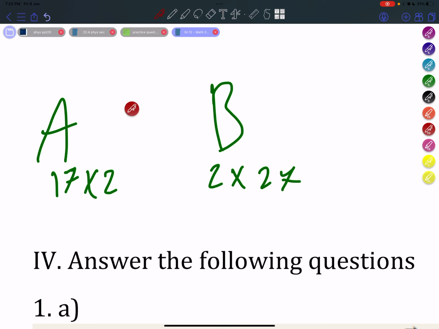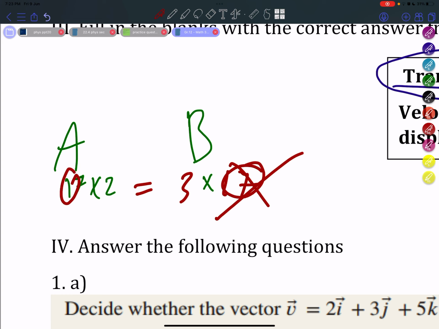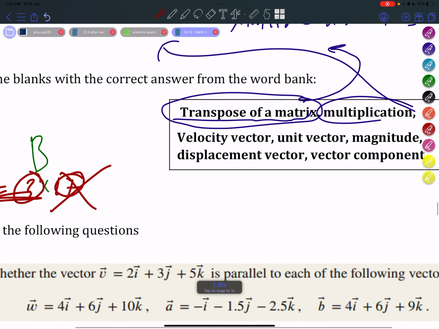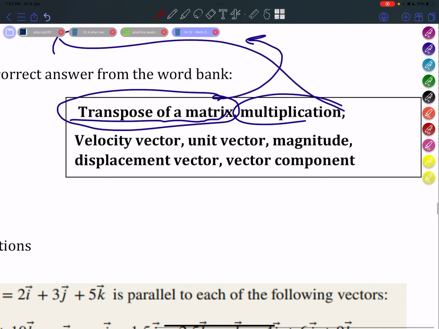Yes, you can, because here, number of columns equals number of rows. If these two numbers beside each other equal each other, so 2 equals 2, then yes, you can multiply them. But if they are not equal, so let's say one of them is 3, even if this is 17, this does not work. These two numbers beside each other shall equal each other for it to be conformable. So this is multiplication between two matrices.